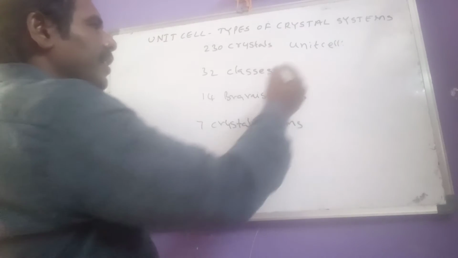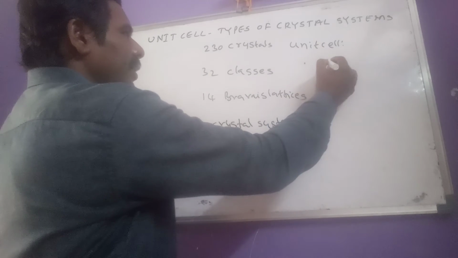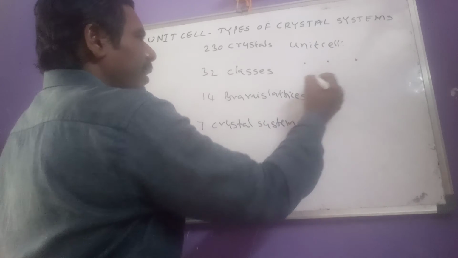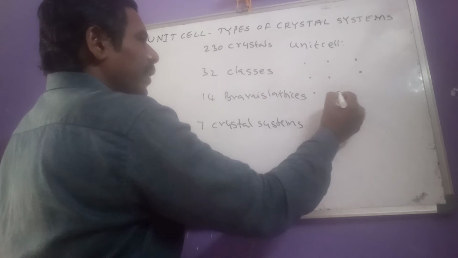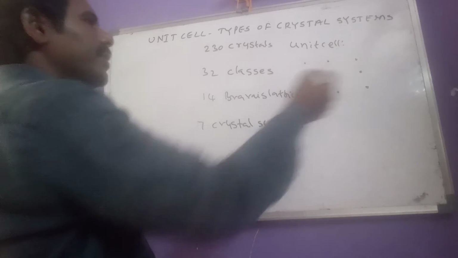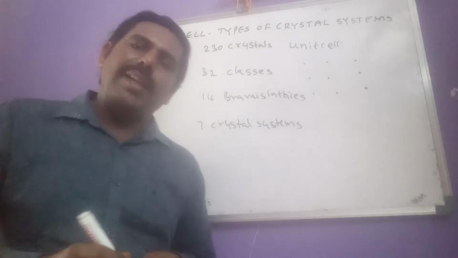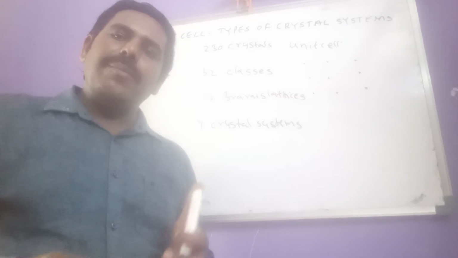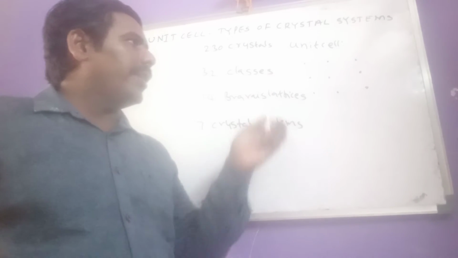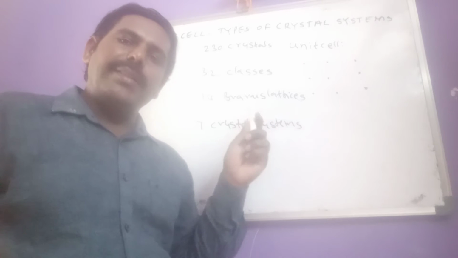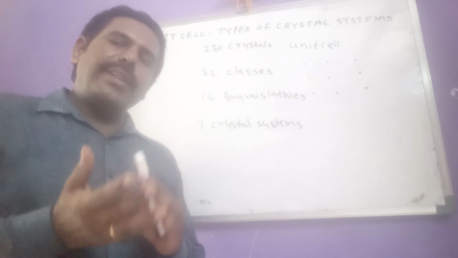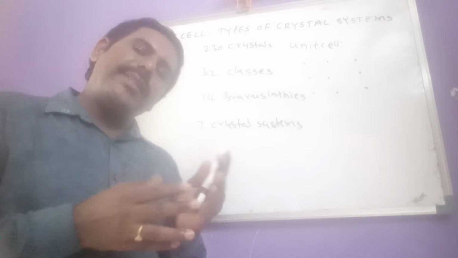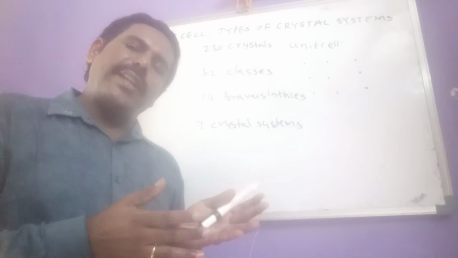See here, space lattice means the arrangement of constituent particles of a crystal in space is known as space lattice. Now, what is the difference between space lattice and crystal lattice or crystal structure?